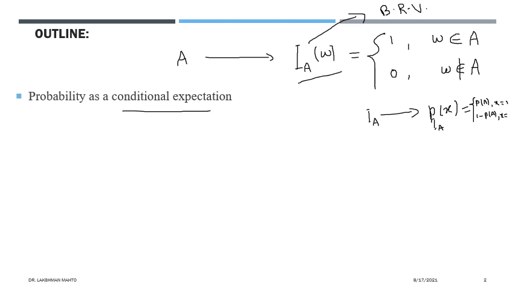This indicator function can take only two values, either 0 or 1. So that's where you are getting this Bernoulli situation. So this is the probability mass function of this indicator function. If you are taking any kind of event, you can always define a Bernoulli random variable by using the indicator function. You can call the probability of A the probability of success.